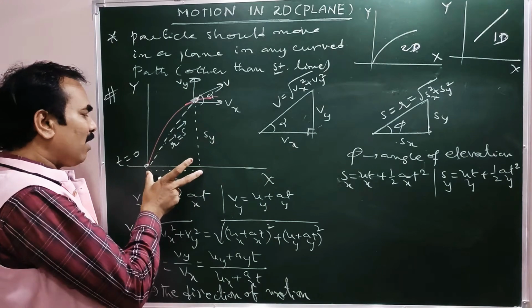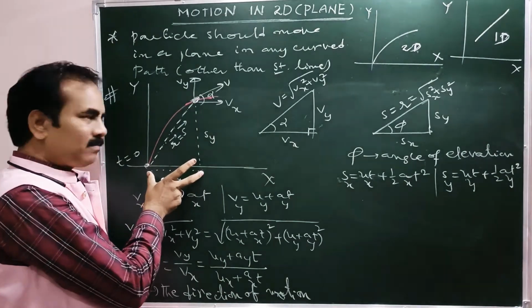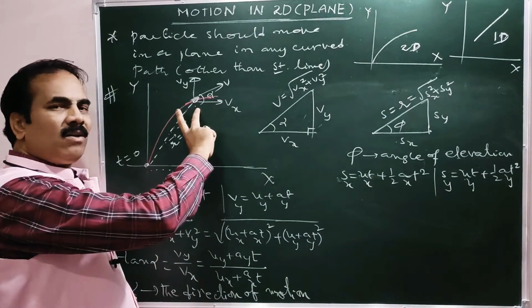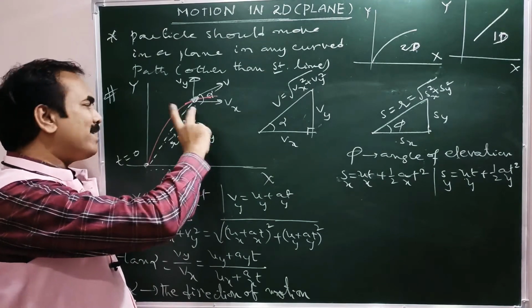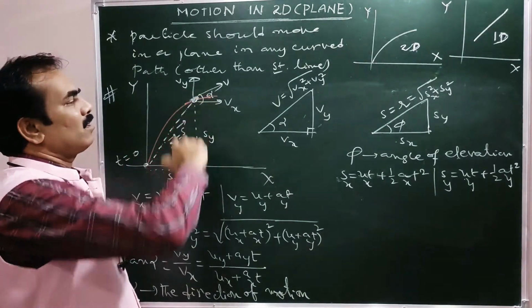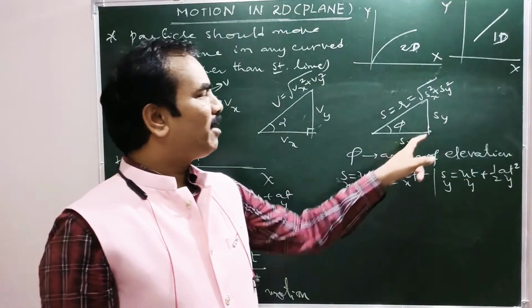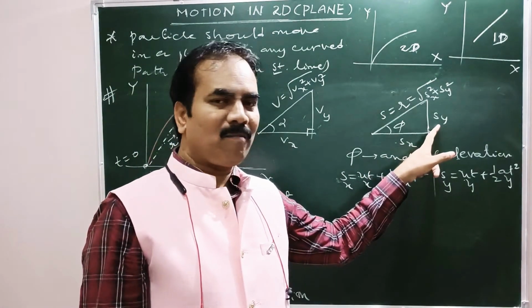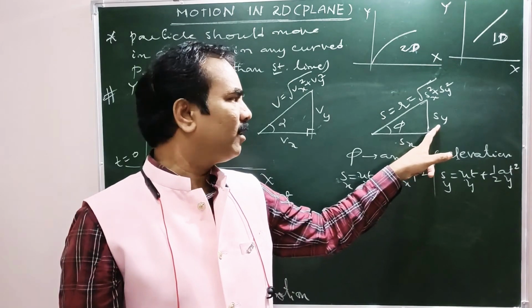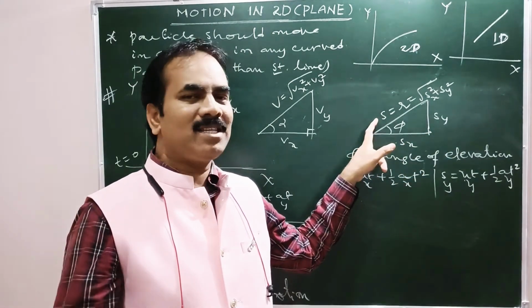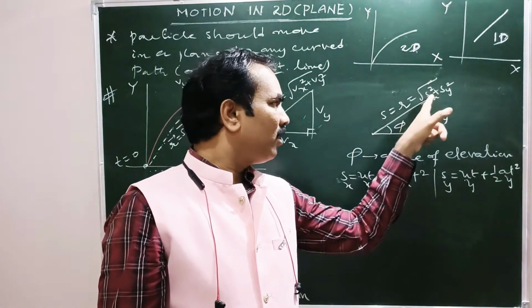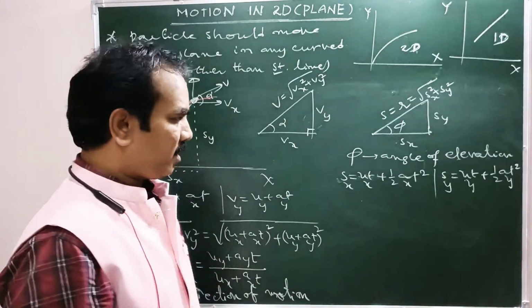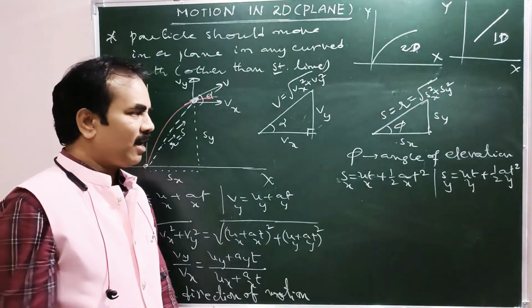The particle covers Sx along x and Sy along the y-axis, such that we have the net displacement S, otherwise R. These are nothing but components, the x component of displacement and the y component of displacement, collectively forming the net displacement S, such that S equals root over Sx square plus Sy square, as per the Pythagoras principle.